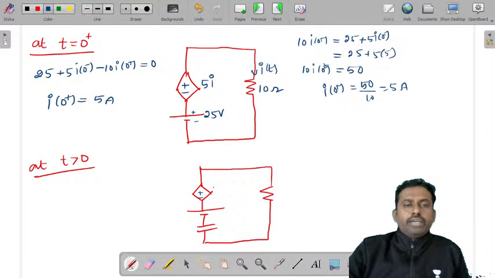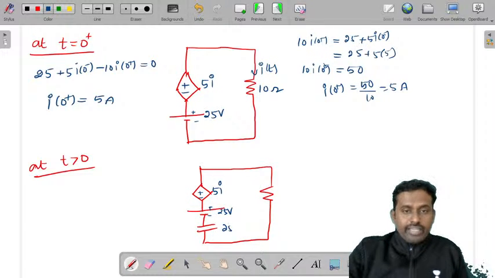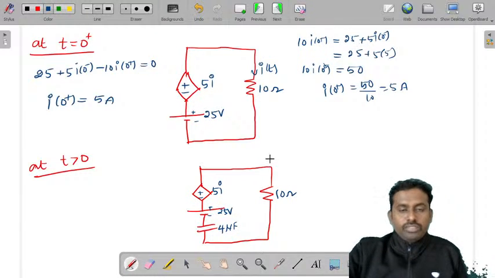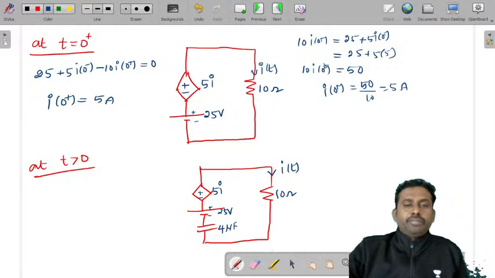This is plus minus 5 into I, this is 25 volts, and this capacitor value is 4 microfarad, sorry, 4 microfarad. This is 10 ohms. The value of this current is I of t.